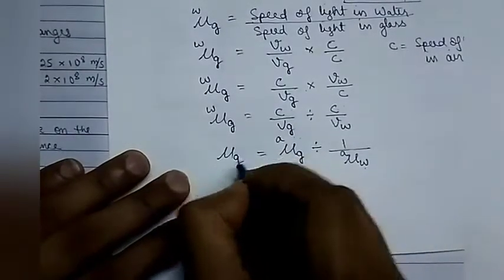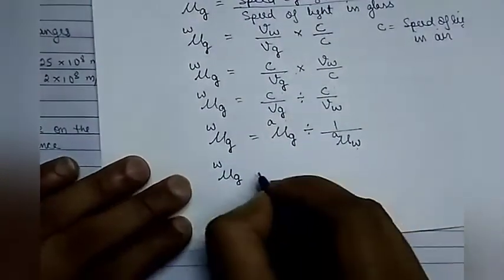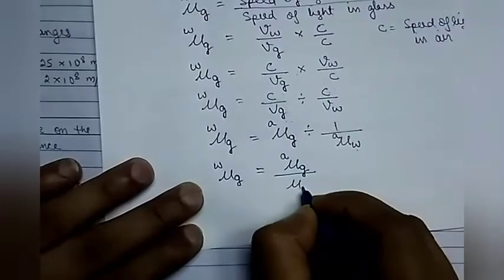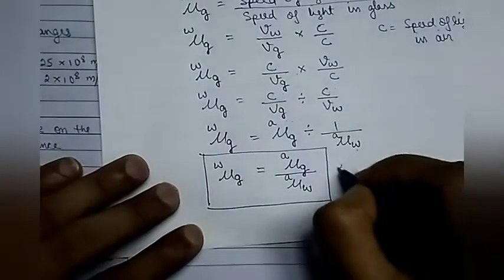This is refractive index of glass with respect to water. So refractive index of glass with respect to water will be equal to refractive index of glass with respect to air by refractive index of water with respect to air. This is an expression. This is important.